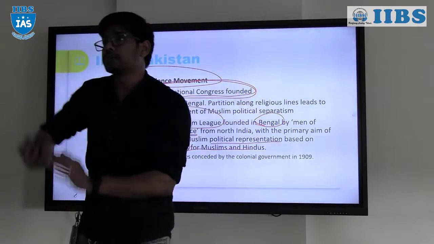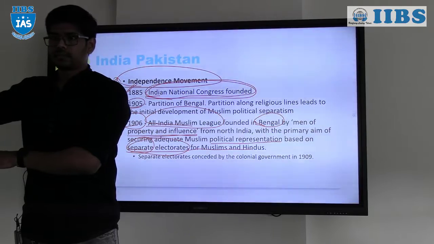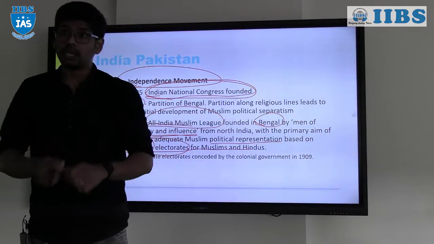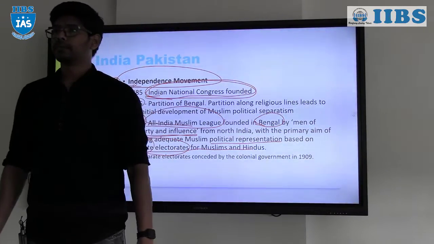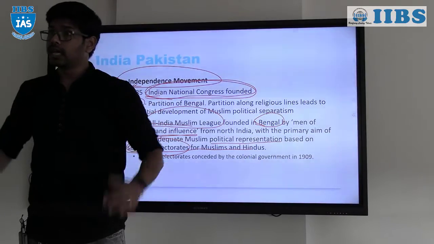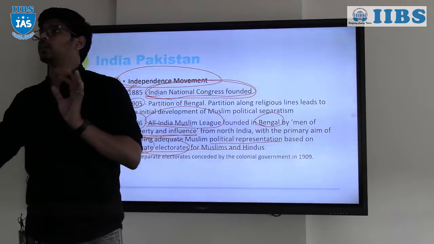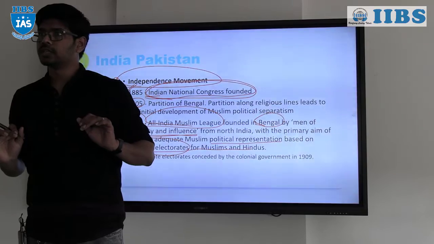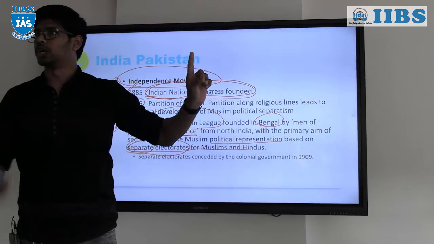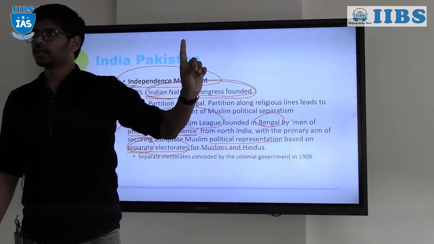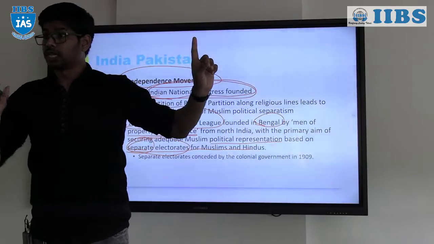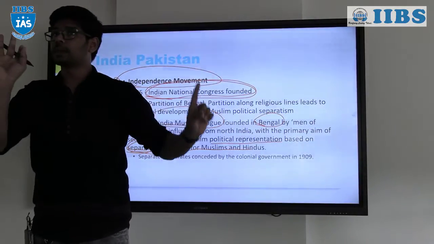So for the entire Muslims, elections will be different. Among the Muslims, only Muslims will be voting, and they will only elect the leader. That is the separate electorate. With Muslim reservations, even Hindus will vote. So it is not like only Muslims will vote. That is the difference between reservations and separate electorate.